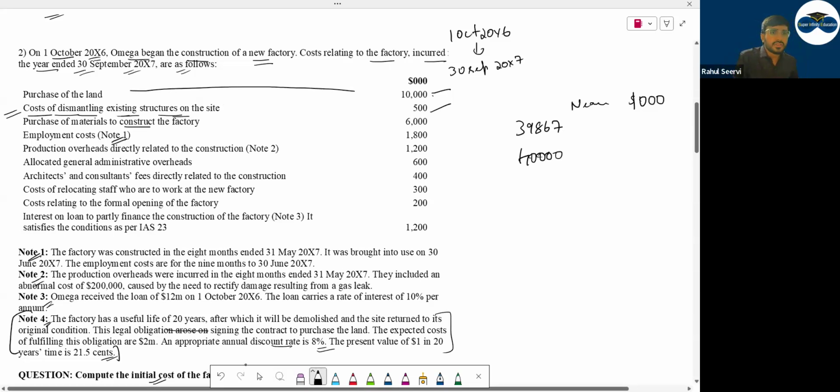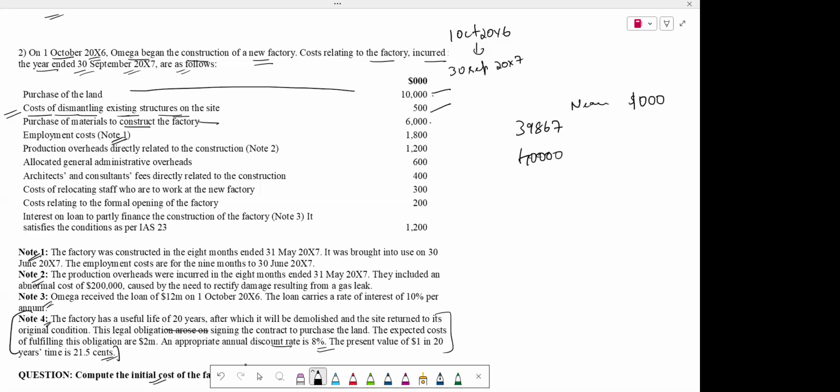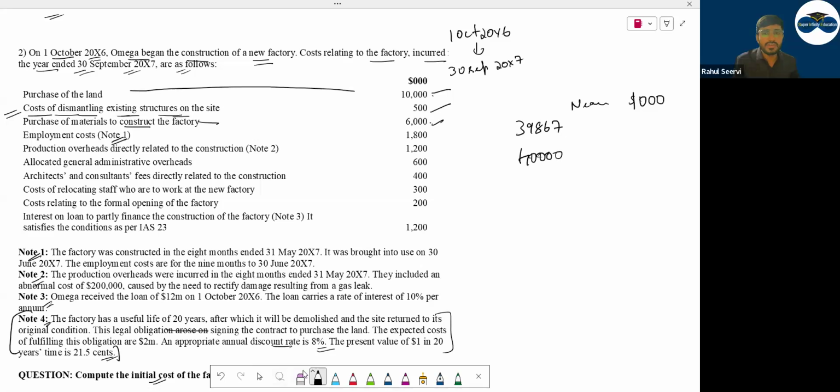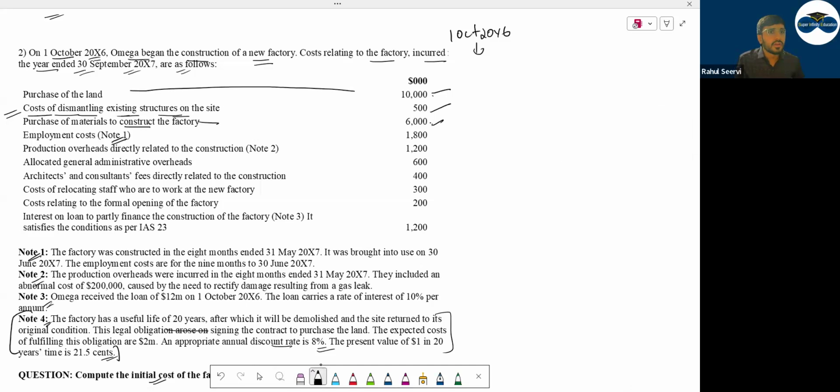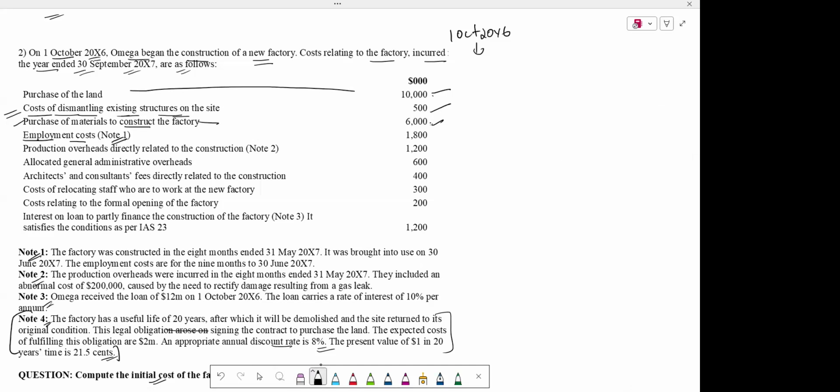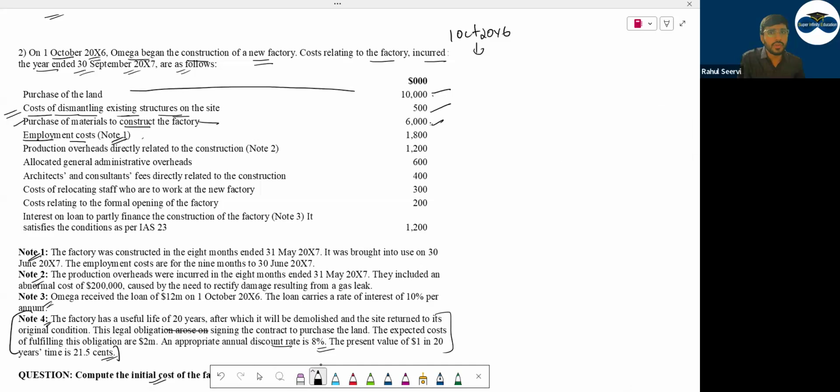Afzal, will this be included, the third item? Yes, because you're purchasing the material for the construction. Good. Okay, then next. Priyanshi, employment cost. Employment cost, will you include this? Yes, sir. Yes, but we have to see what is the amount we have to include. Yes or no? Now, chalo, we will see what is the amount we have to include. Some note is given. Chalo, we'll see.